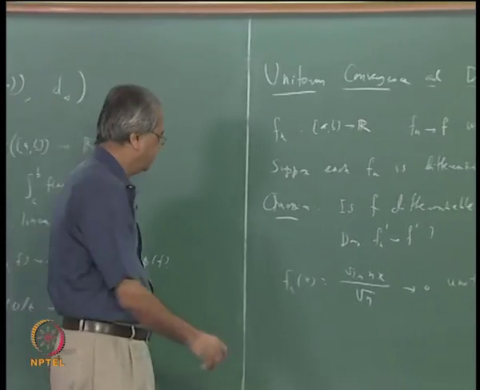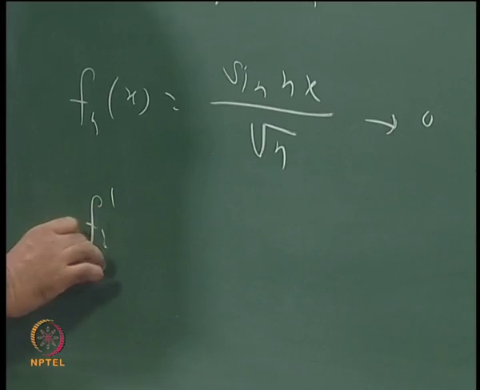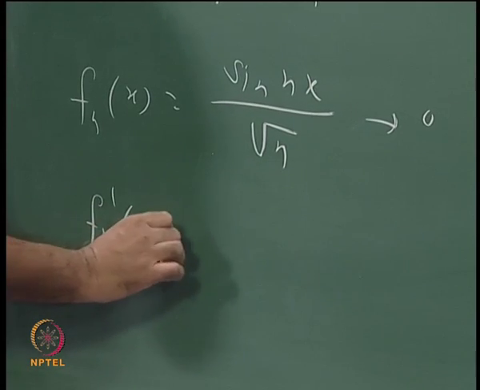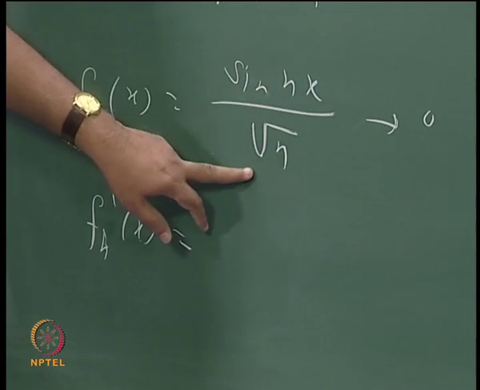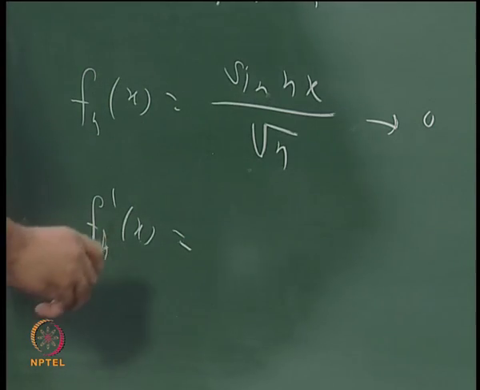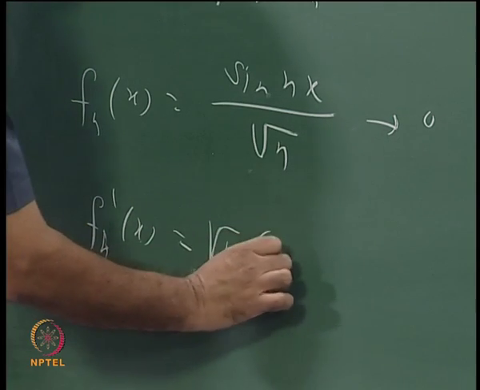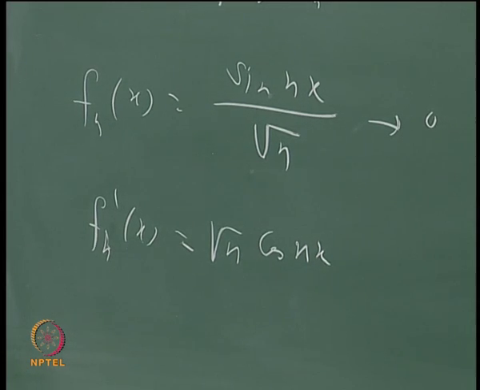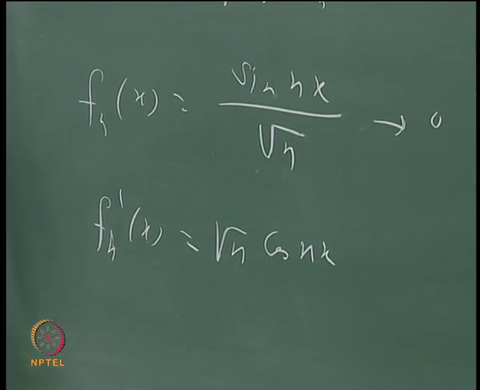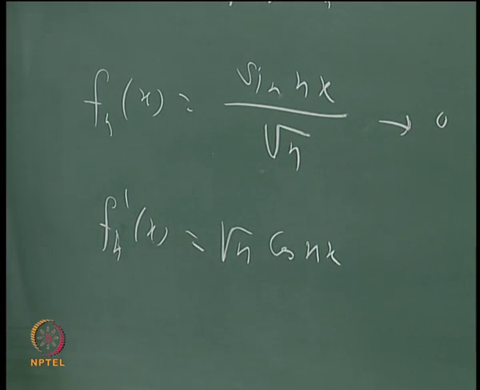But what about f_n prime of x? That will be n cos nx divided by root n, so that will be root n cos nx. And you can see that this becomes unbounded. Even if you take x equal to 0, this sequence will be simply root n. So this is not a convergent sequence at all. As far as the derivatives are concerned, the things are somewhat bad. Even with uniform convergence you cannot assure various things.